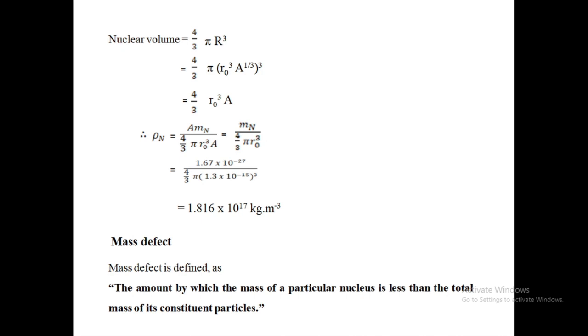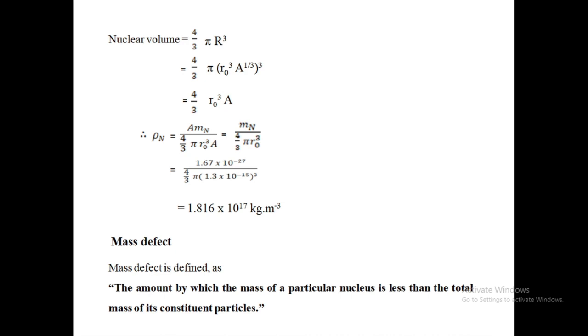Then nuclear volume is equal to 4 by 3 pi R cube, which is equal to 4 by 3 pi r0 A raised to power 1 by 3 whole bracket raised to power 3, which is given by 4 by 3 pi r0 raised to power 3 A. Then nuclear density is nothing but A Mn upon 4 by 3 pi r0 raised to power 3 A, which is given by 1.816 into 10 raised to power 17 kg per meter cube.